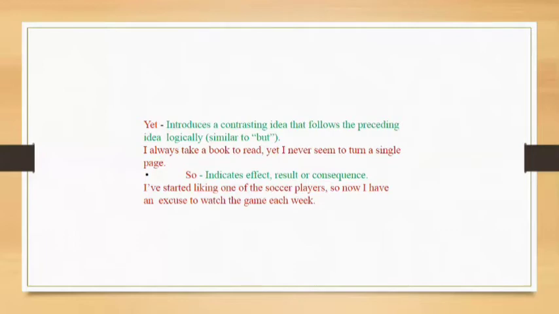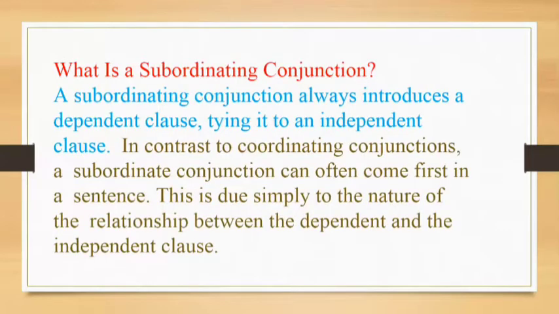Let's move further. Now, what is a subordinating conjunction? A subordinating conjunction always introduces a dependent clause, tying it to an independent clause. So a subordinating conjunction is a glue. It is an instrument with the help of which a subordinate clause is joined with the independent clause.